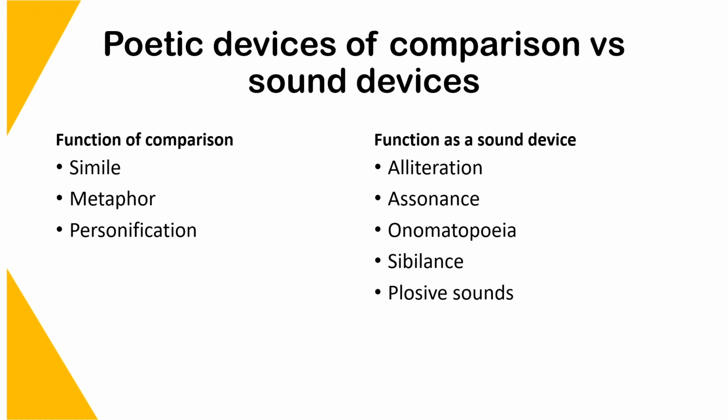These type of poetic devices that we're going to look at in this lesson, firstly looking at the ones that function as comparison, we are going to look at simile, metaphor, and personification. And poetic devices that function as sound devices, we'll be looking at alliteration, assonance, onomatopoeia, sibilance, and plosive sounds.